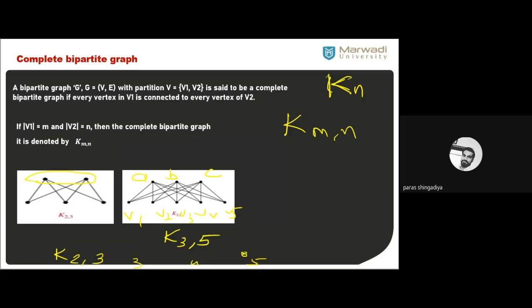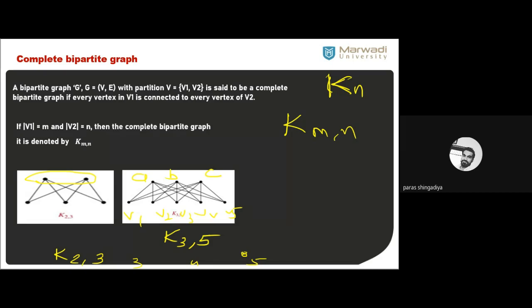K5 is also a complete graph; both are the same. K3,5 is another. Here you can take the degree also and verify it. So this is a K3,5 graph. The degree of each vertex in the first partition will be 5, and the degree of each vertex in the second partition will be 3.